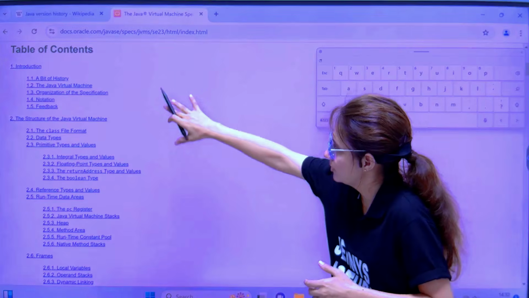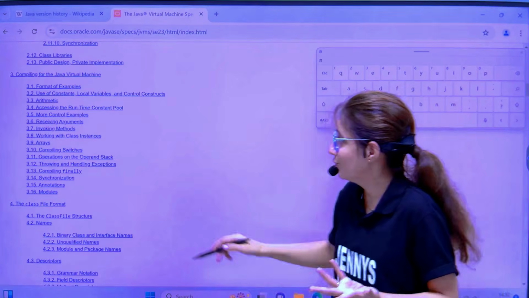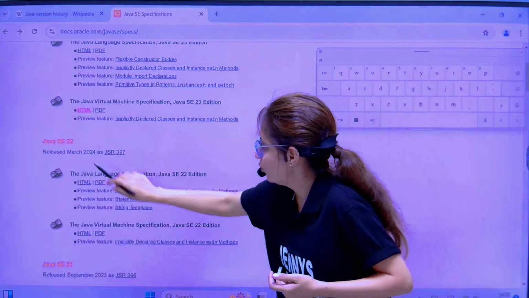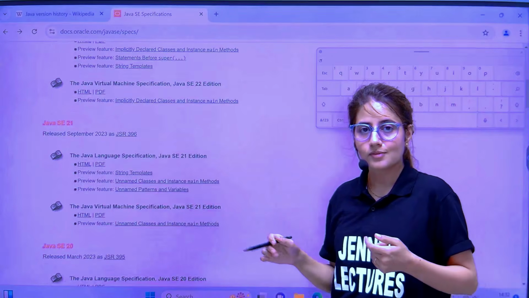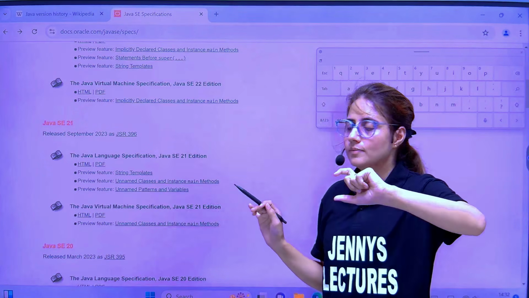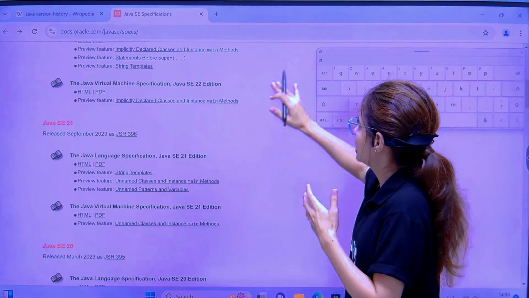History, machine, organization and all. Everything you will get here. If you want to read, you can check out this. For Java 22 also, the JLS and the Java Virtual Machine Specification. See, the specifications are there, right? Now, I'll tell you that the Java API specification is not there; it is in a separate section.